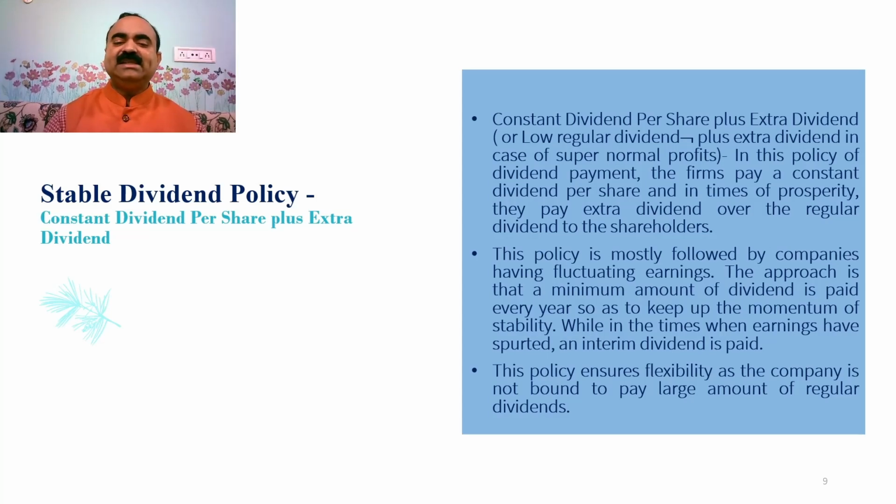The approach is that a minimum amount of dividend is paid every year so as to keep up the momentum of stability. While in the times when earnings have spurted, an interim dividend is paid. This policy ensures flexibility as the company is not bound to pay large amount of regular dividends.